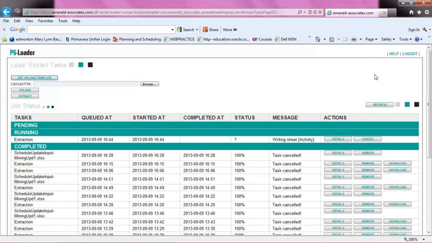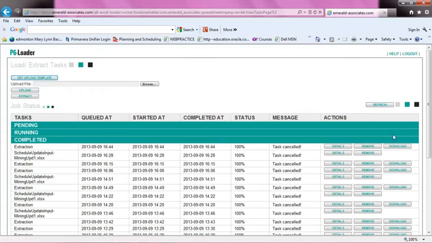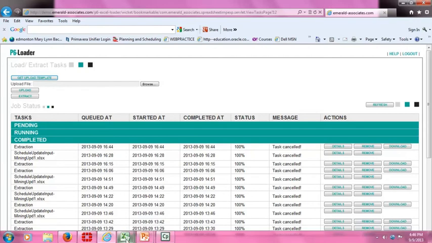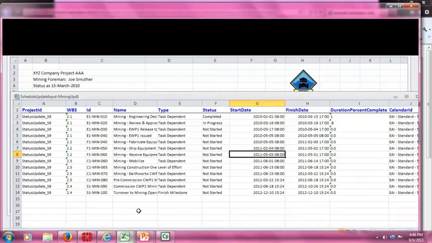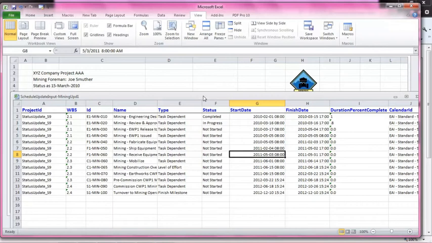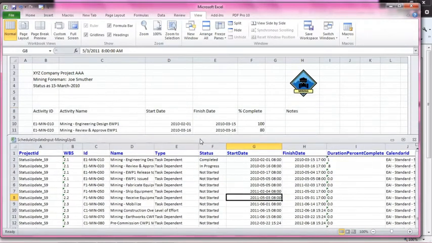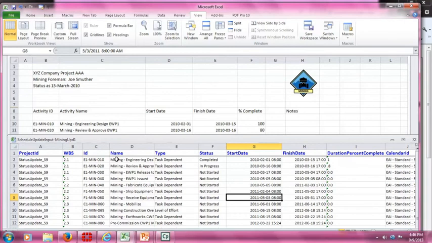that I would need to make my entries into, or use a macro to get the information into. Tells me it's writing the sheet. It's finished. I can download the Excel sheet. I can also look at details of how it was created, and also I can remove these files from this list if I feel that my list is getting unbearably long. So I already have a copy of that template sitting in Excel. So if I look at what template came out of the P6 loader, this is the template.